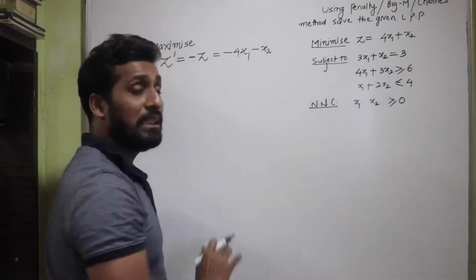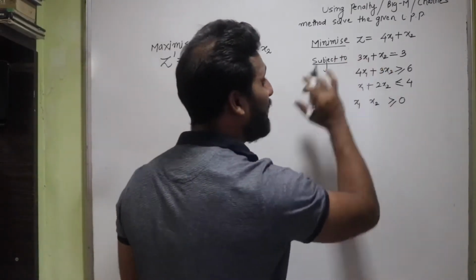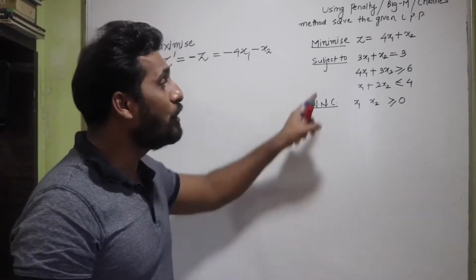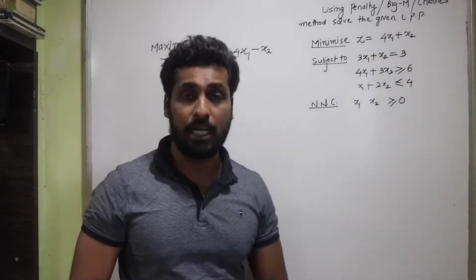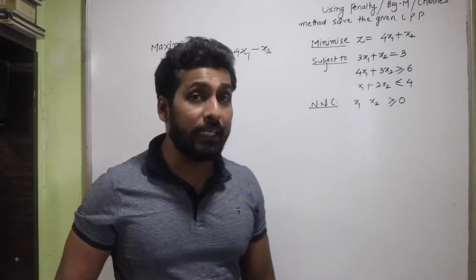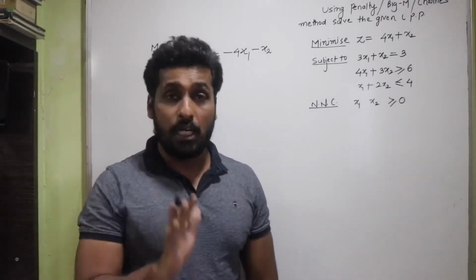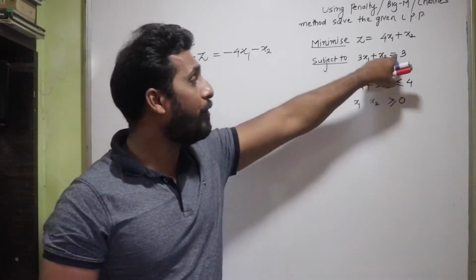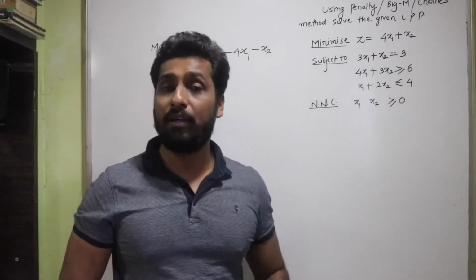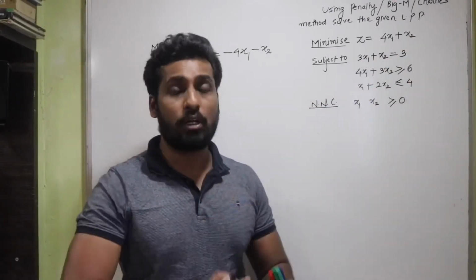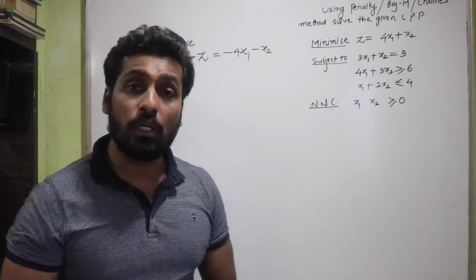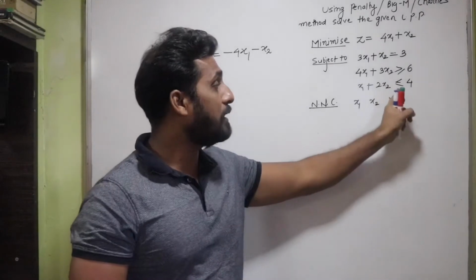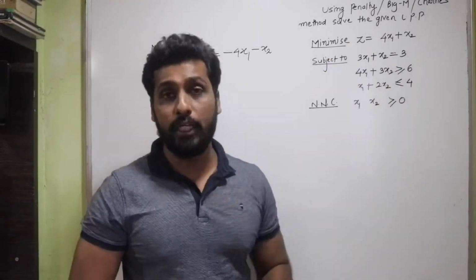So I have two inequations. Have you observed that the first constraint given to me is an equality type of constraint? Such kind of constraints do not need slack or surplus variables. Remember this statement very carefully. When your constraint is of equality type, you will not need a slack or a surplus variable. Slack and surplus variables are needed only and only if you have the inequation of less than or equal to type or a greater than or equal to type.